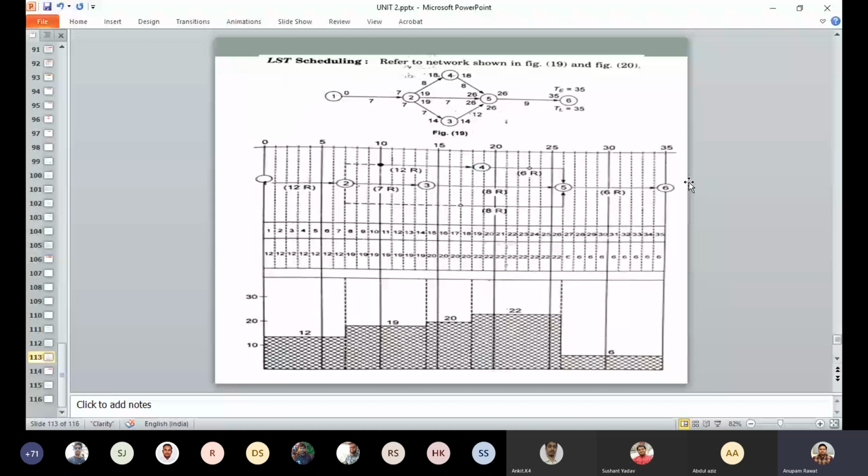From the arrow-side node, we will schedule from that side and you will draw on the time scale. So here you will see that there are 6 resources between this time. For this you have to consider this diagram.